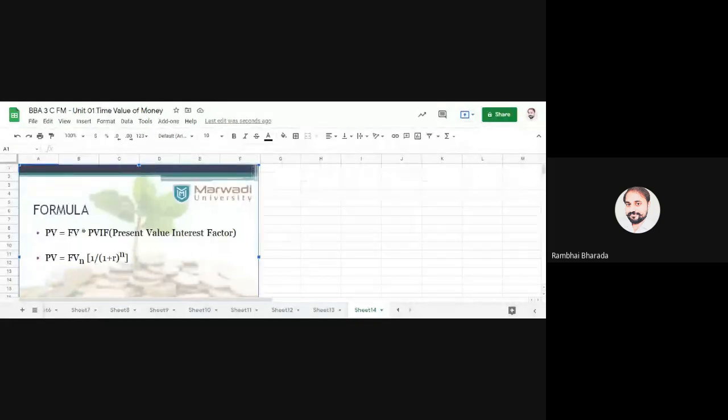PV is equal to FVn, future value in a particular year, times 1 divided by (1 plus R) raised to n. Present value means today's value of future money that you will receive after 5, 10, 20 years.